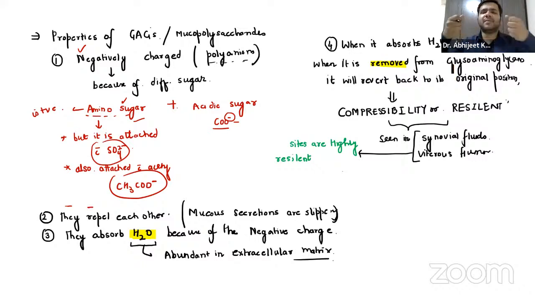It's just like a rubber band, guys. If you stretch it and after that you remove your hands, it will again come back to its original position. That is compressibility or resilient nature of glycosaminoglycans or mucopolysaccharides. Abundant sites are the synovial fluids, at the knee joint and the elbow joint, and the vitreous humor in the eyeball.